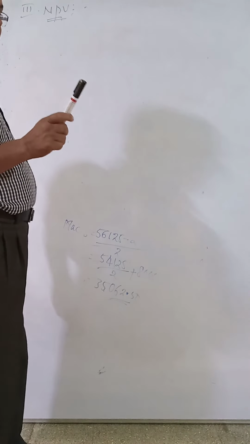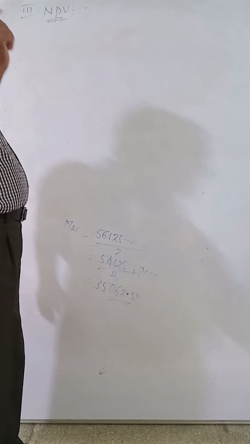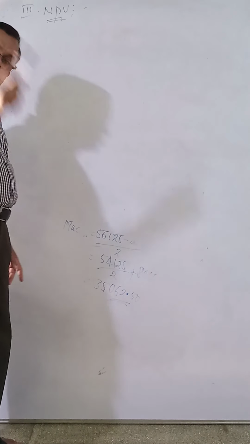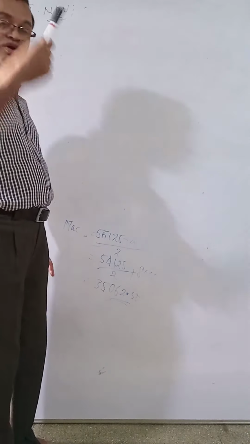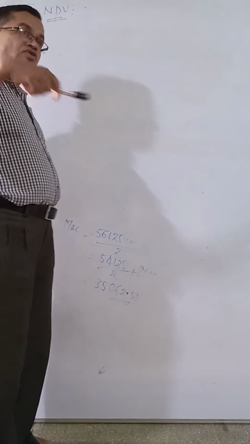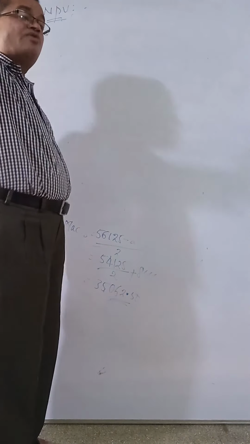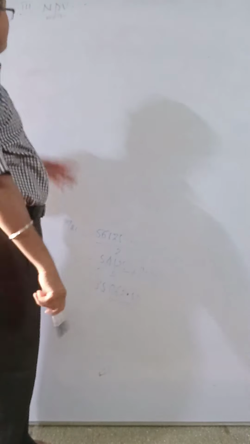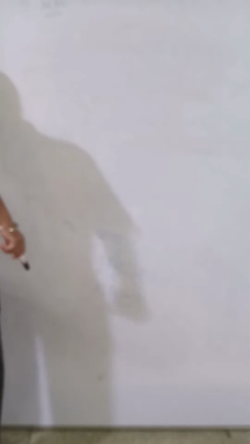The money you invest today is worth more than the money you will receive over a number of years. That is called the time value of money. And for the time value of money, how do we calculate NPV?